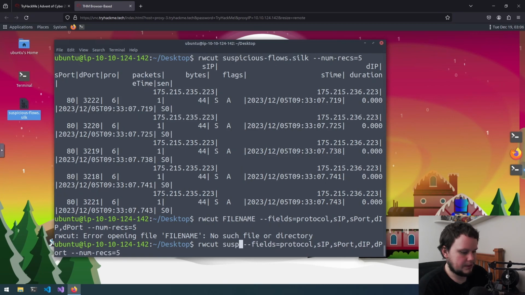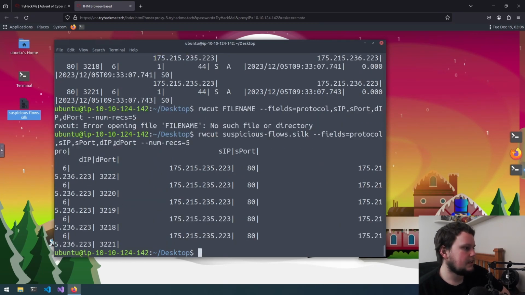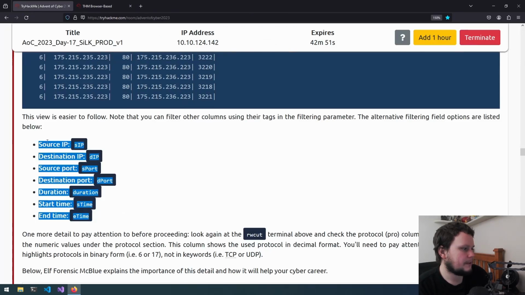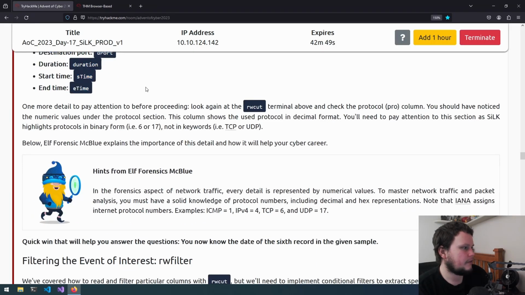So suspicious-flows.silk, and we can see we've now got the information we want. So source IP, maybe I need to expand this more. Okay, there we go, we can see things a bit more clearly. So source IP port, then destination IP port. So it gives us a description of all things that it's showing.